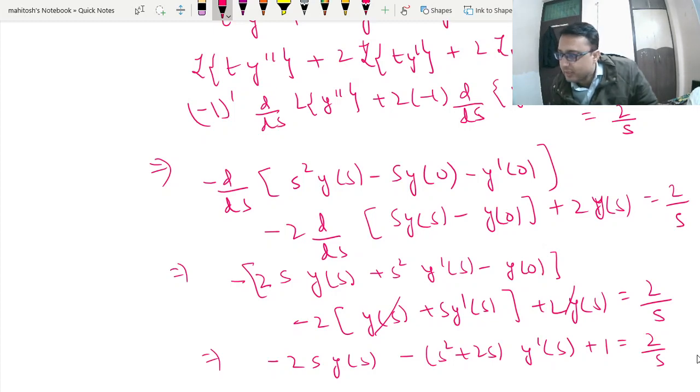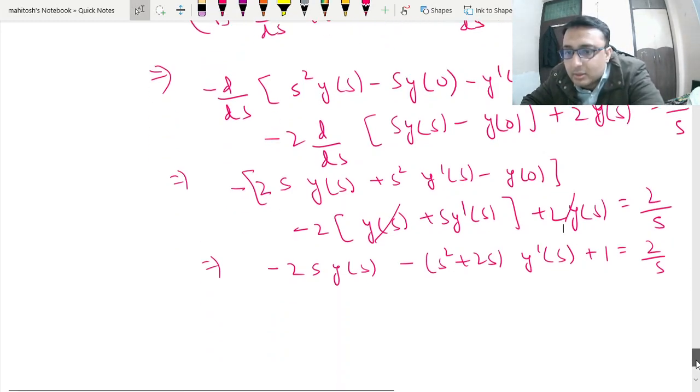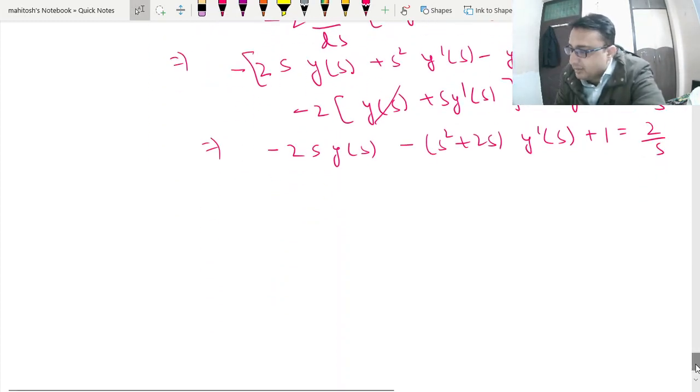and we have to also write the value of y naught. Y naught value is given to us. Y naught value is 1. So we can proceed with this, and we can write our equation,